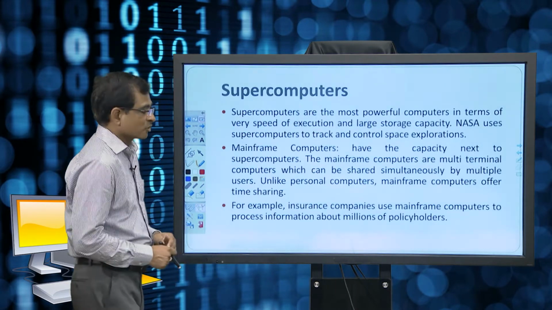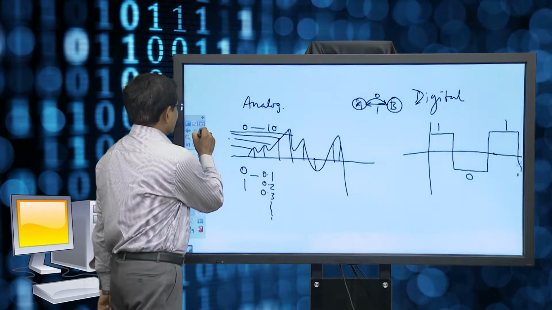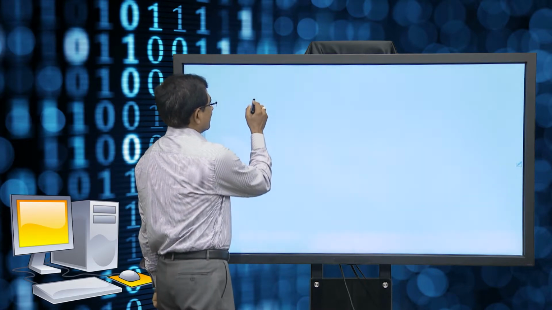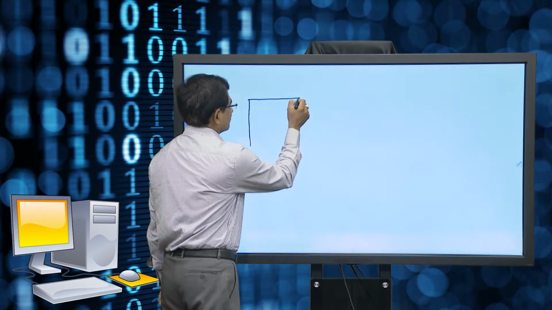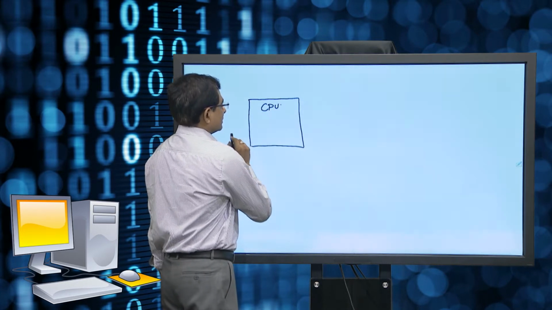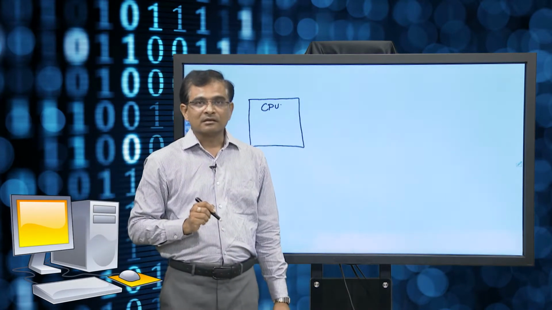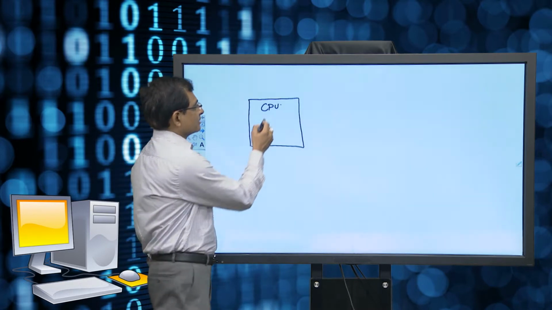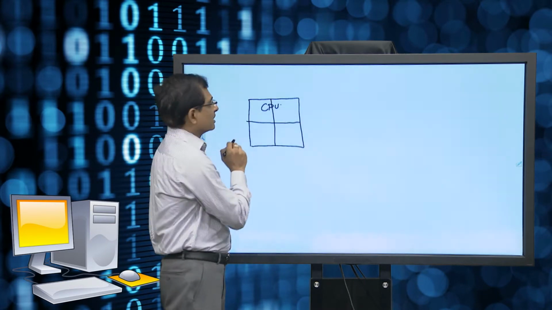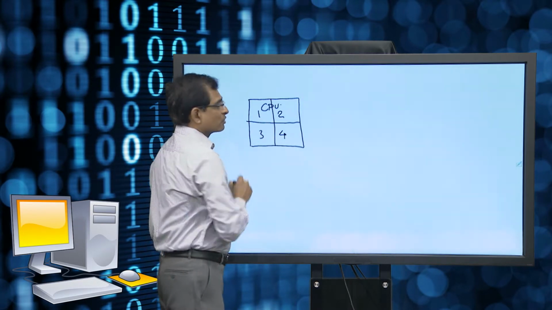What do we mean by supercomputer? Before we go into this, let us see how the systems are going to be there. Let us say computer system as of now is having CPU, and this CPU, because of the technological development which took place with the ICs, we are now having recently multi-core CPUs. So, instead of only having one CPU earlier, now we are having multiple CPUs, CPU number 1, 2, 3 and 4. In this way 4 core CPUs are there.